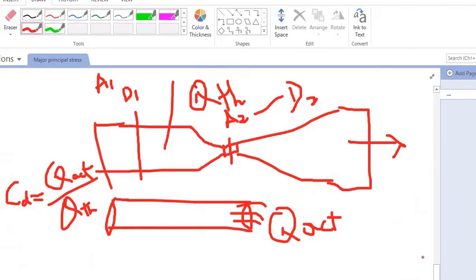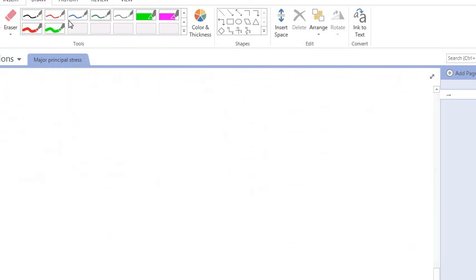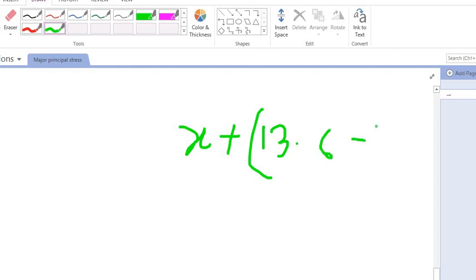When this x is noted, it is multiplied by the difference between the specific gravity of mercury and water. The specific gravity of mercury is 13.6, minus the specific gravity of water, which is 1. Sorry, this is actually multiplication, okay?